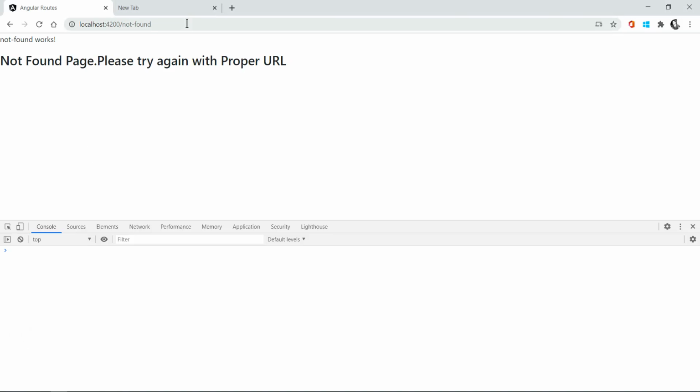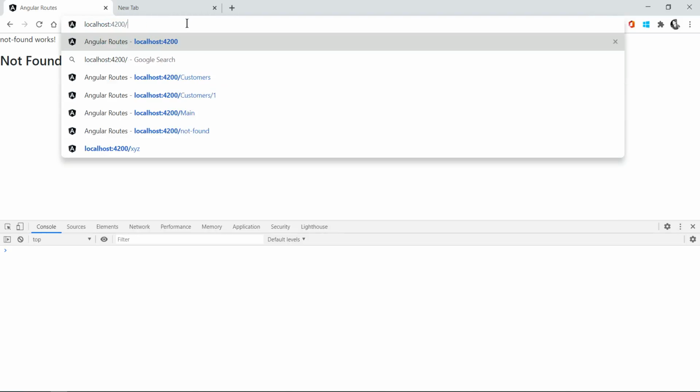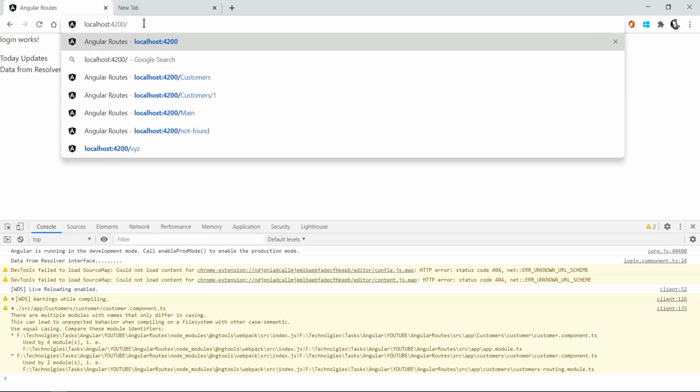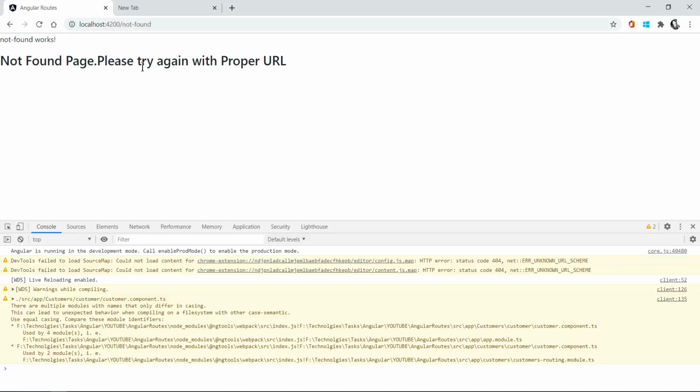Okay, so let me see the output. Again I am refreshing the data. Once you enter an unwanted URL, which is not proper, click on that. It is navigating to the same thing, the not found path. In that path I am showing this message through data.